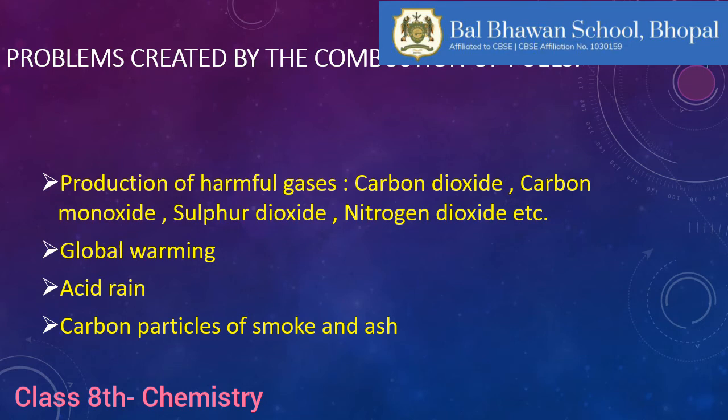Combustion of fuels also produces sulfur dioxide, nitrogen dioxide, etc. Out of these gases, carbon dioxide has the ability to trap heat and increases the temperature of the earth, due to which the glaciers are melting and the sea level is increasing.